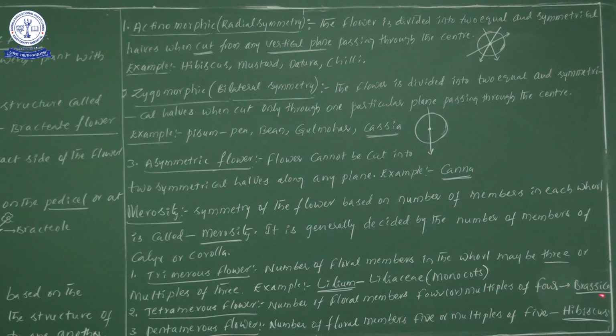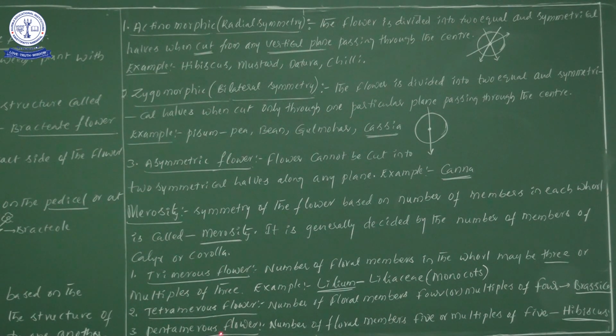The best example where we can see this is Brassica members, or mustard members. Now the third one, pentamerous condition or pentamerous flowers. Can you guess this one?